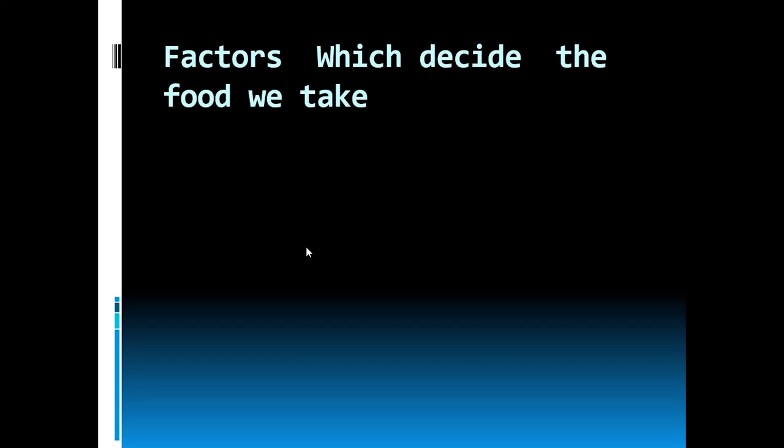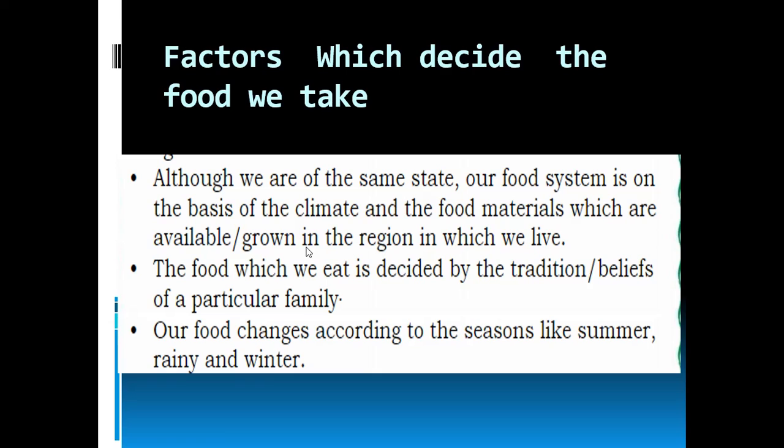Factors which decide the food we take. Although we are of the same state, our food system is based on the climate and food materials which are available in our region. The food which we take depends on the climate and food materials grown in the particular region where we are living.